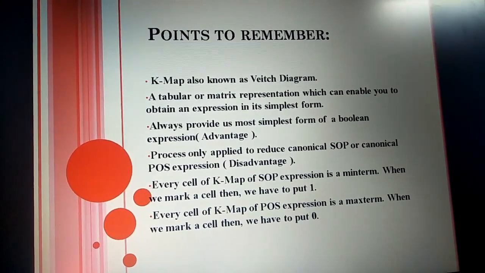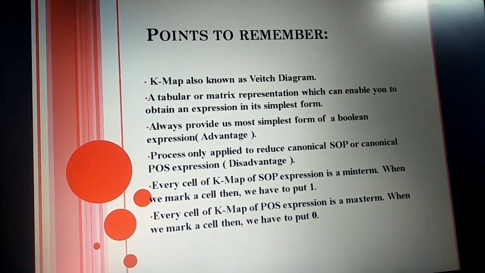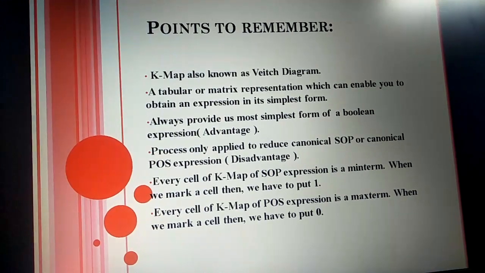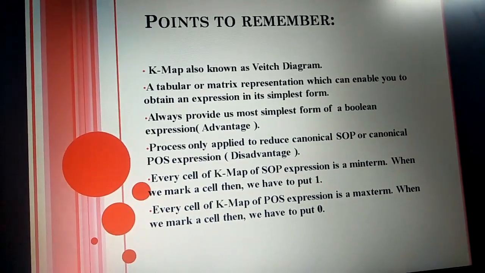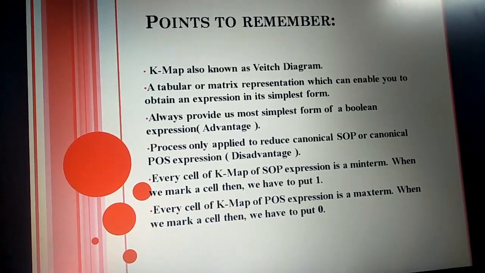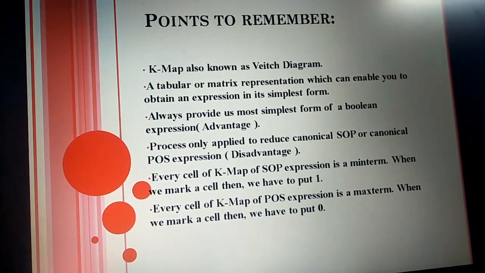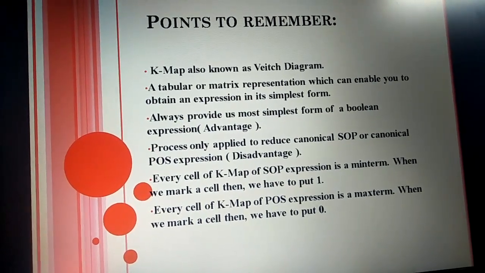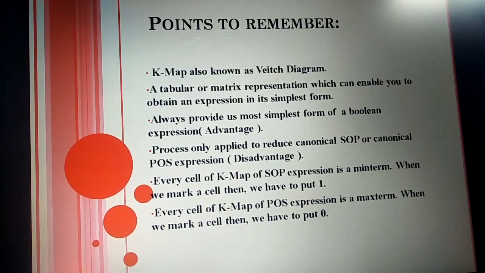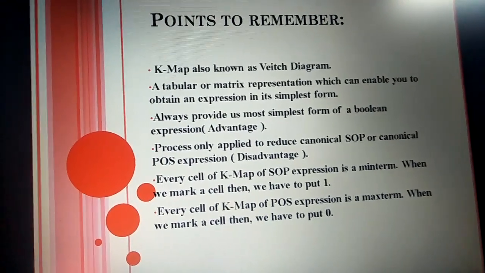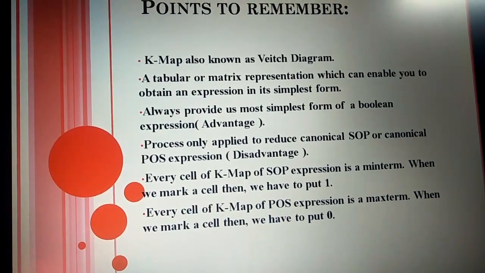The next point, every cell of a K-map means every cell of a matrix. If we are using an SOP expression, then the cell is known as a min term, and we have to put 1 over there, because each term is a min term.